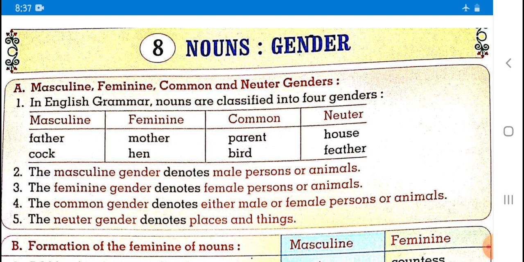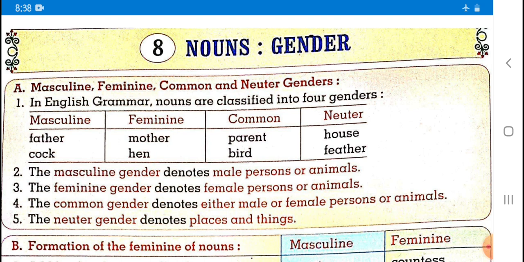Each and every gender is having its own definition. So we are going to understand each and every gender deeply. In English grammar, nouns are classified into four genders. First one, masculine, feminine, common, neuter.